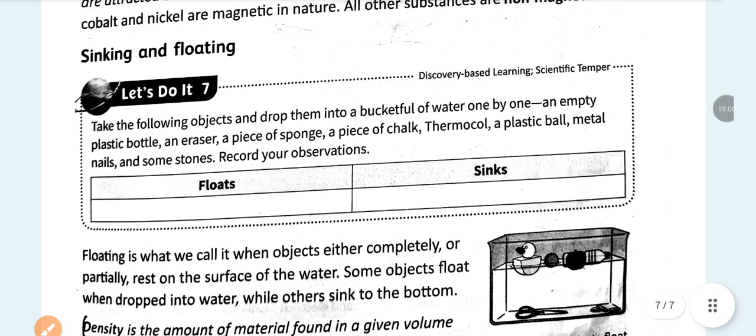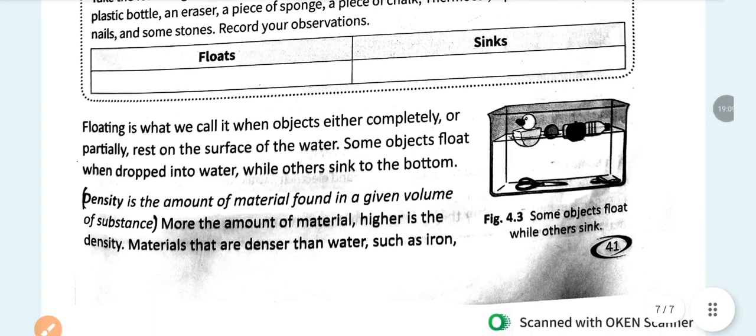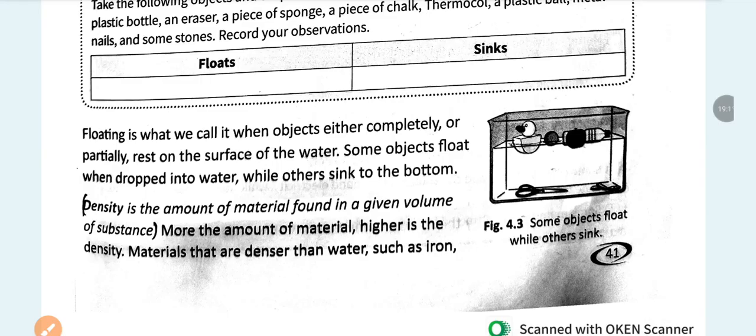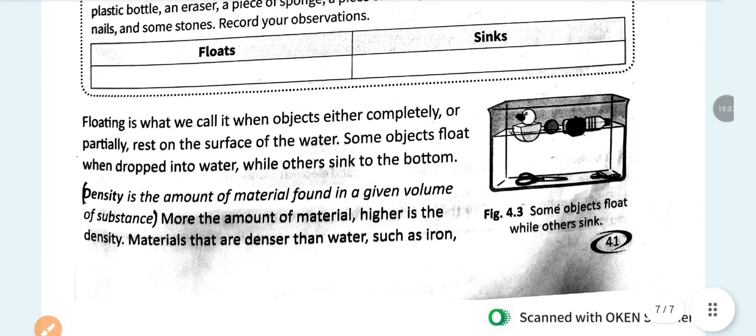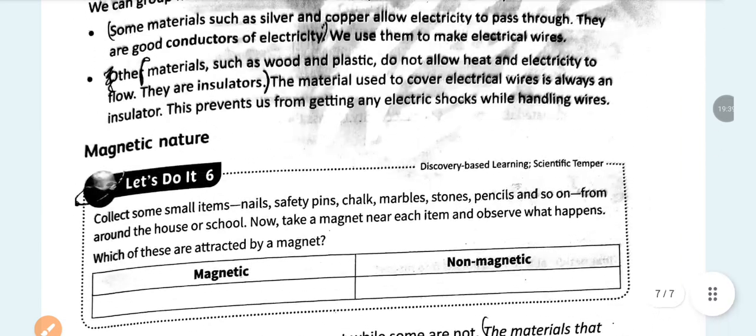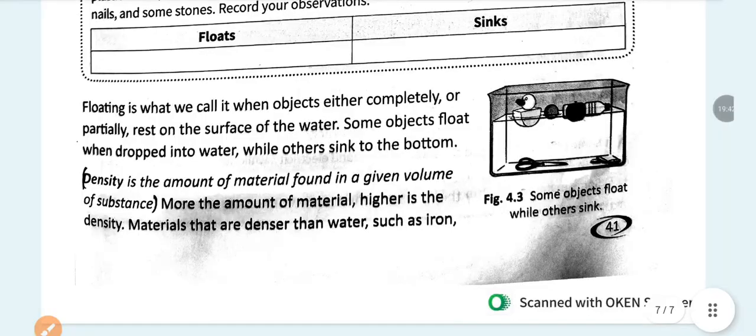Now the last characteristic will be sinking and floating. Floating is when an object either completely or partially rests on the surface of water. Some objects float when dropped in water, while some sink to the bottom. It's based on the density of an object. The more the amount of material, the higher the density. Materials that are denser than water, like iron and some metals, sink.